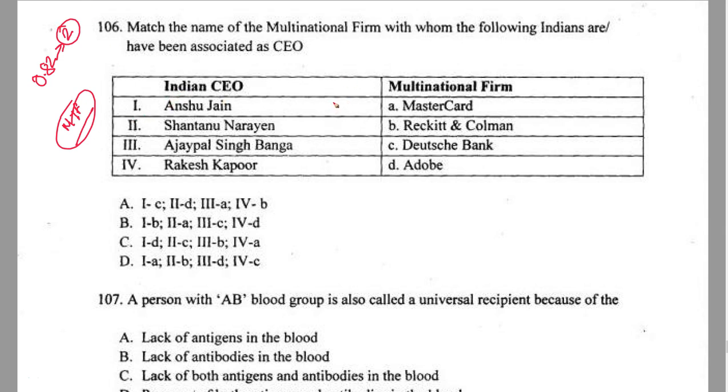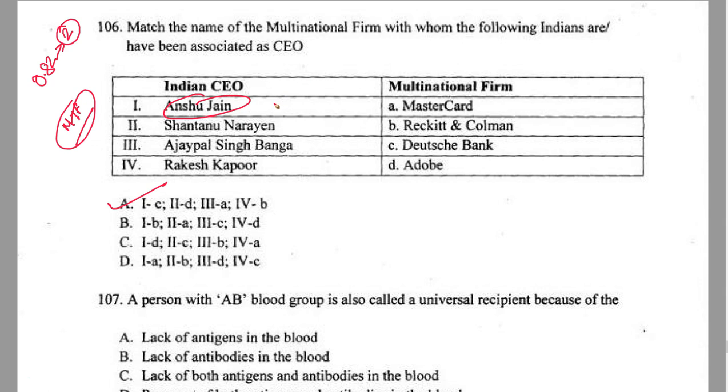If you look at Anshu Jain, as far as he is concerned, he is an ex-CEO of Deutsche Bank. So one goes with C. Which is the option wherein one goes with C? That's number 1, the A for apple. So that's your answer. Now, why did this come into the picture?